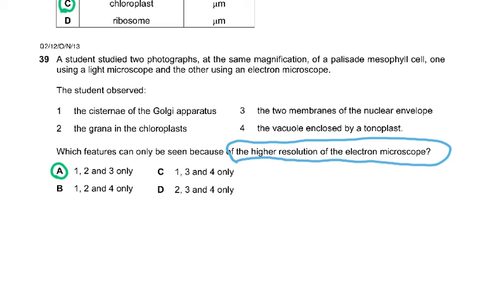I keep on telling you, you see more detail, the structures which are very finely detailed. 1 is the cisternae, 2 is the grana, and 3 is the two membranes of the nuclear envelope. Those are the very finer details, which are only in nanometers. That's why you can only see them using the higher resolution. Of course, the vacuole enclosed by the tonoplast is a big structure inside the plant cell, so that's a huge structure.